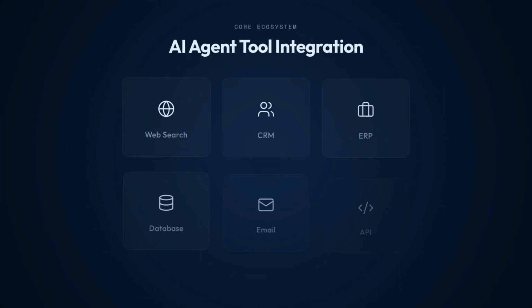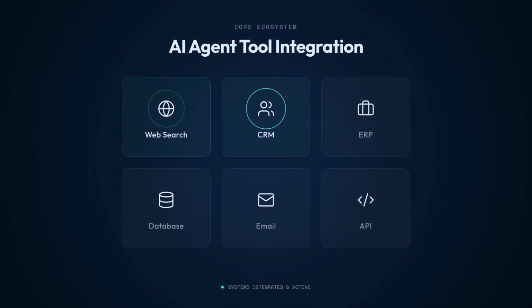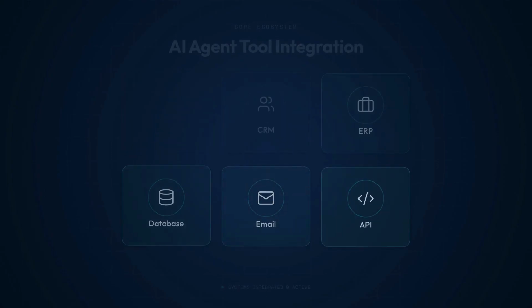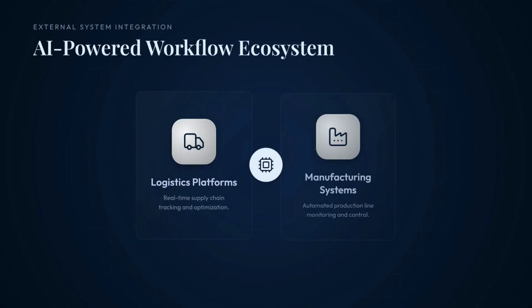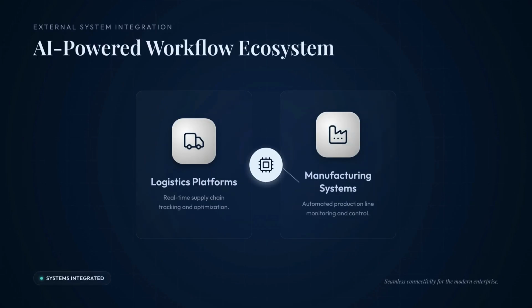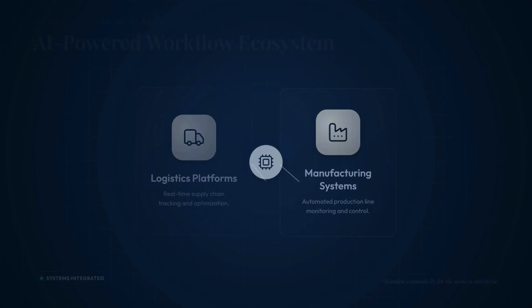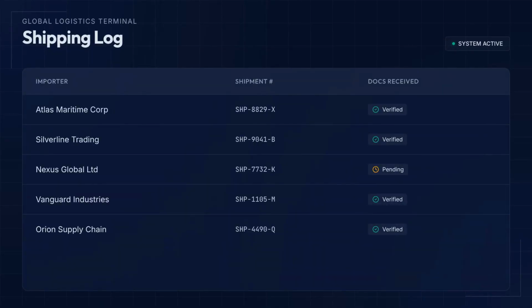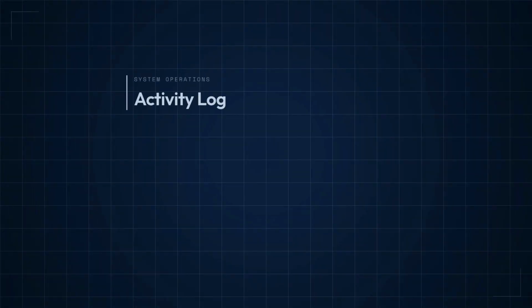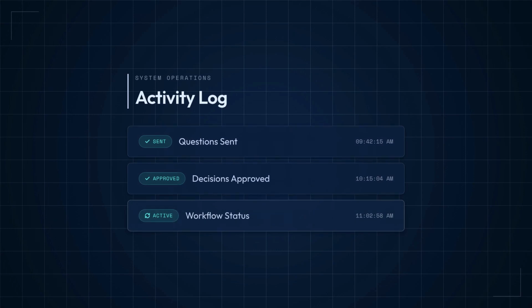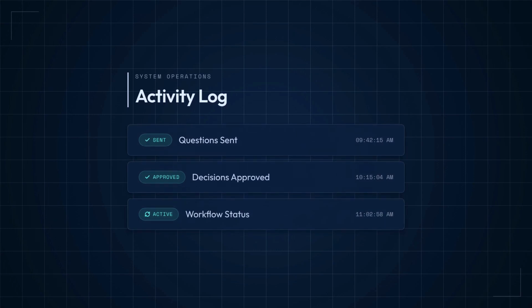Component 4 is tools. Tools allow the agent to interact with systems outside the language model, like databases and accounting apps. These might also include internal APIs, logistics platforms, or code execution within controlled workflows. Component 5 is memory, or state. Agents often need to remember what has happened during a task. For a shipment agent, this means remembering the importer, shipment number, and documents already received. Without state, the agent may repeat actions or lose context on questions previously sent or decisions approved.